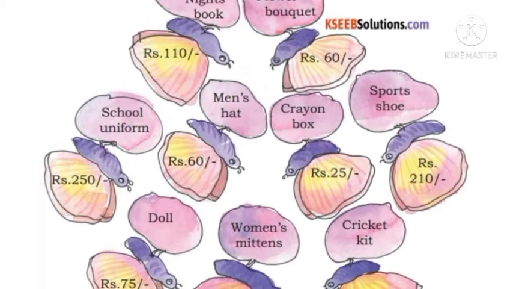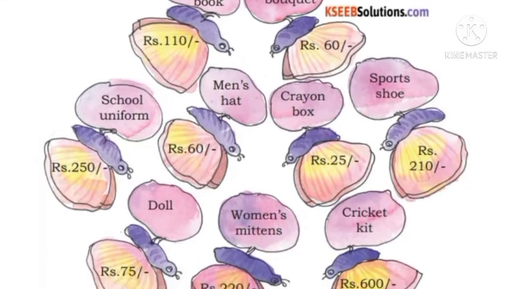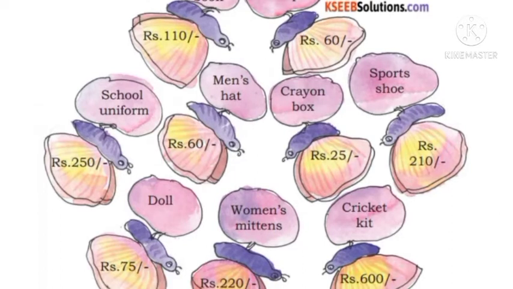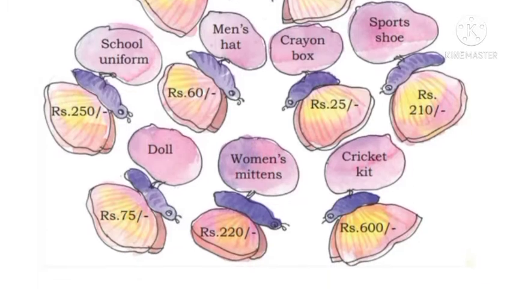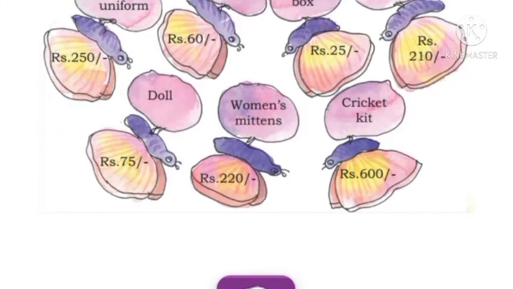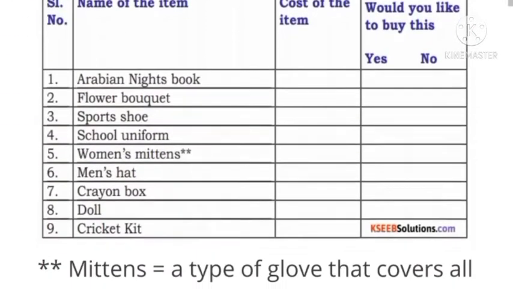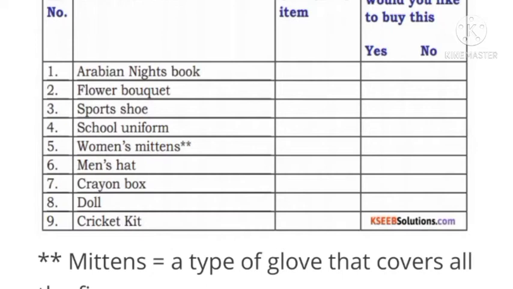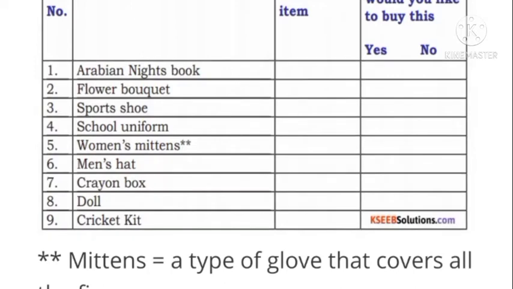Arabian Nights book 110 rupees, flower bouquet 60 rupees, school uniform 250 rupees, men's hat 60 rupees, crayon box 25 rupees, sports shoe 210 rupees, doll 75 rupees, women's mittens 220 rupees, and cricket kit 600 rupees. Now here the names of the items are given, the cost of the item, and would you like to buy this? Your choice. If you want to buy, yes, you can put yes. If no, you can write no.